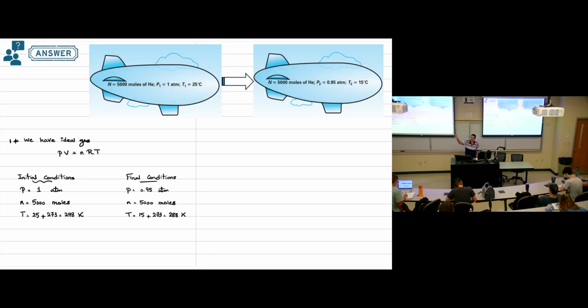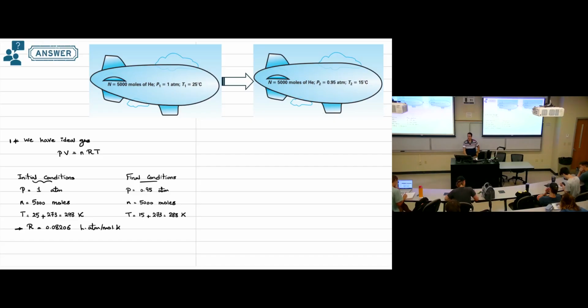You can convert pressure from atmosphere to Pascal and use the R value 8.314, which is the R value in SI units. Or, remember the slide that contains different values of R? You can check one of them and use R as 0.08206 liter atmosphere per mole Kelvin.